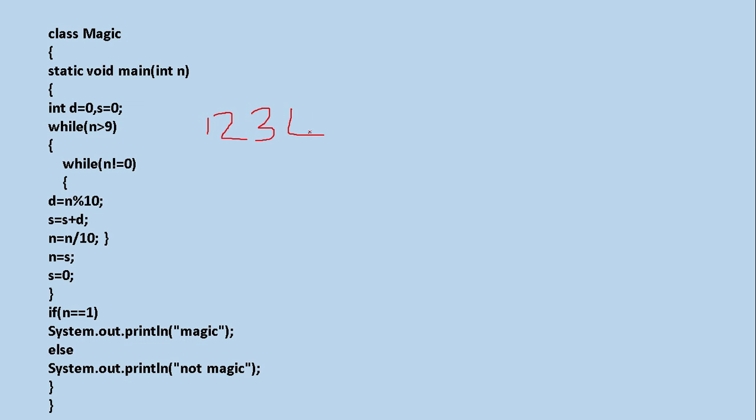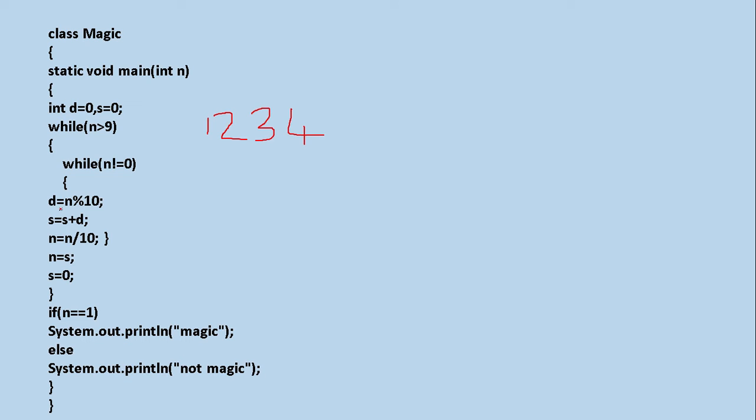From this we are checking first, while n greater than 9. Is it greater than 9? Yes. Coming over here, while n not equal to 0. Is n not equal to 0? Yes. So these steps will be performed, from here to here.